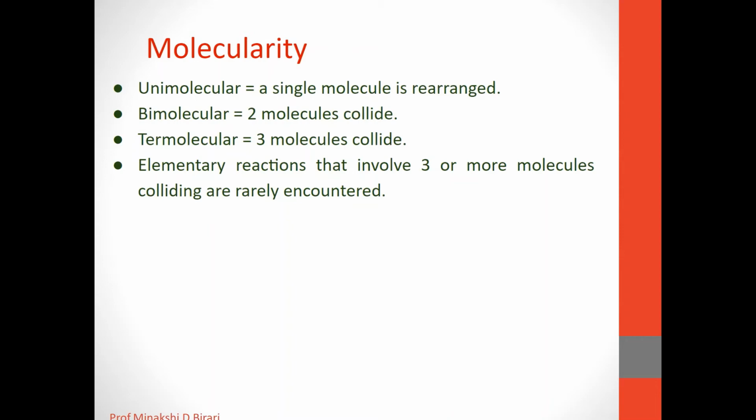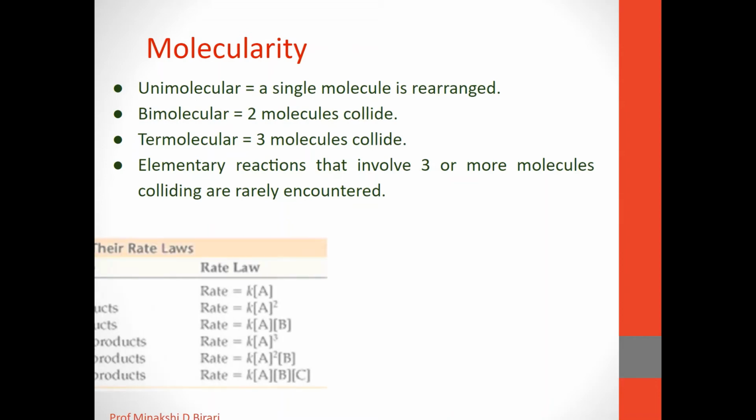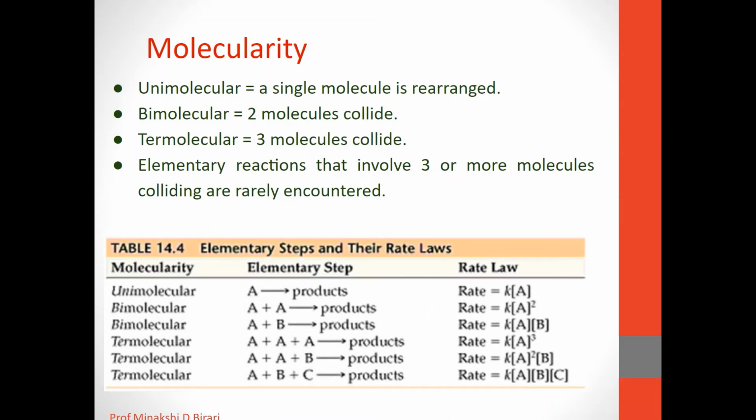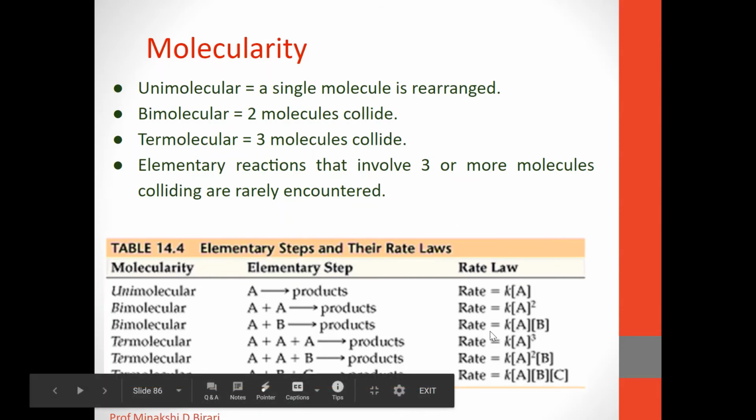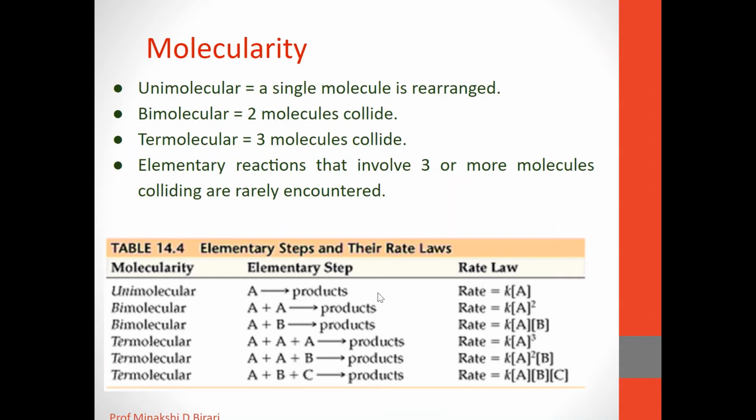Only three molecules can collide, and the collision of more than three molecules is rare. These are again the elementary steps and their rate laws, for unimolecular, bimolecular, termolecular and tetramolecular reactions.